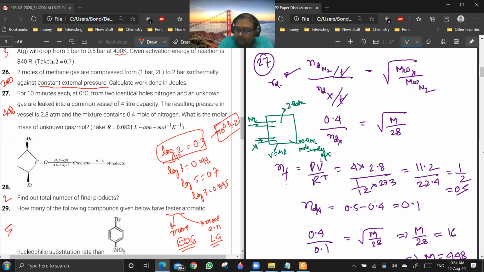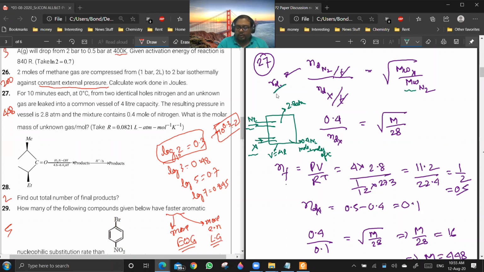So you will be using Graham's law of diffusion. The rate of diffusion or effusion is inversely proportional to the molar mass. We are assuming that both N2 and X are diffusing under identical pressure and temperature conditions. Are you getting my point? Yes or no? Yes, sir. So rate of diffusion is inversely proportional to the molar mass.